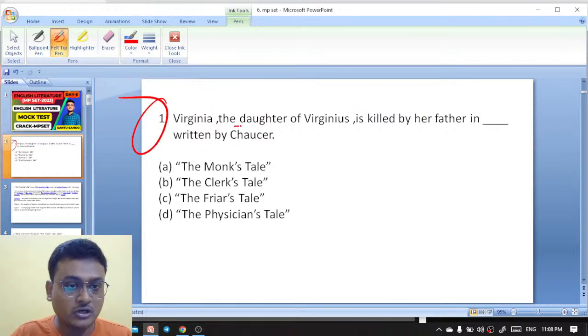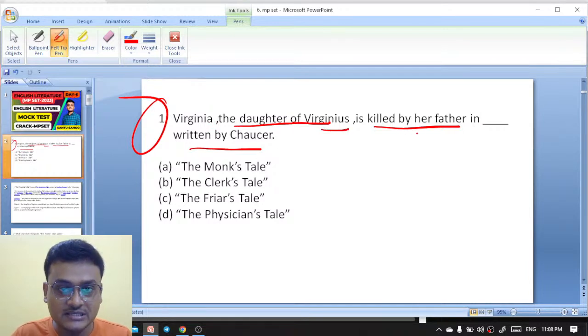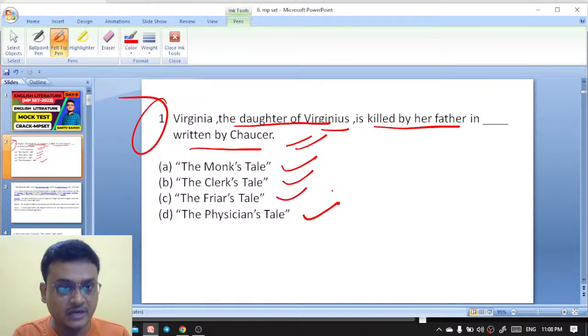Virginia, the daughter of Virginius, is killed by her father, in which tale written by Chaucer? Your options are the Monk's Tale, the Clerk's Tale, the Friar's Tale, the Physician's Tale.